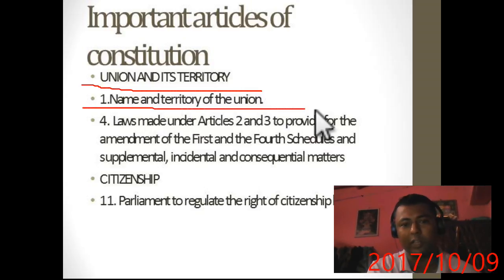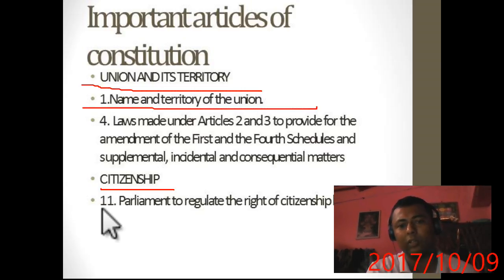It is very important. After that, move to Article 4, the law made under Articles 2 and 3 to provide for the amendment of the First and Fourth Schedules and supplemental, incidental and consequential matters. This means whenever we create any new state, the Parliament has the authority, and it is not considered an amendment under Article 368. For citizenship, always remember only one thing: in Article 11 the power is given to Parliament to make any laws on citizenship.